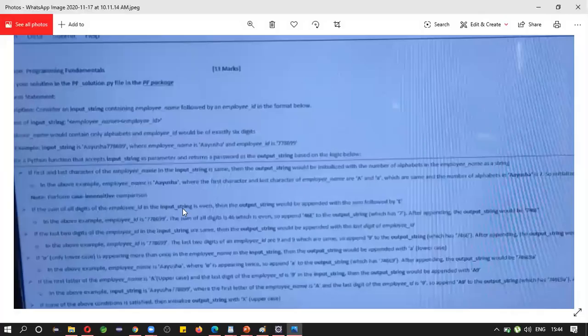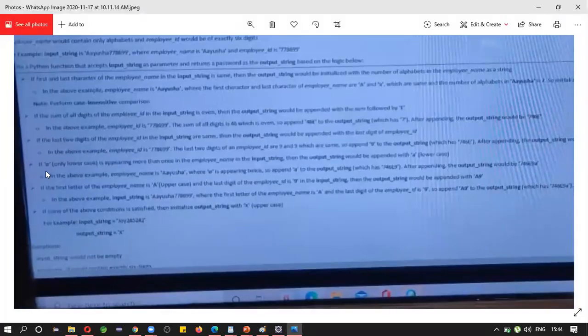Next, the fourth condition. If small a appears more than once in the name, you need to append that a at the end.